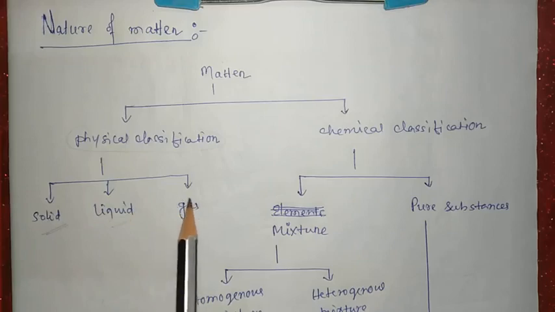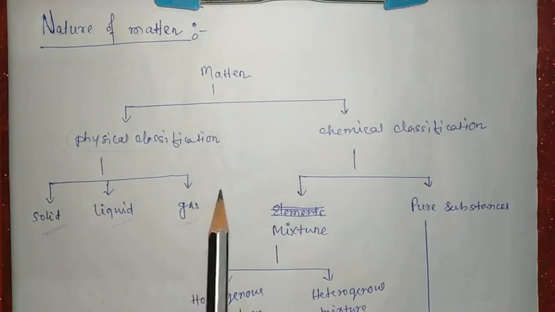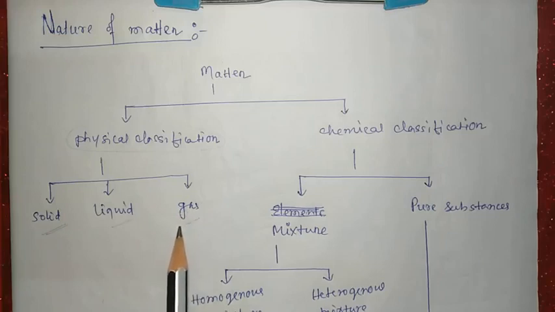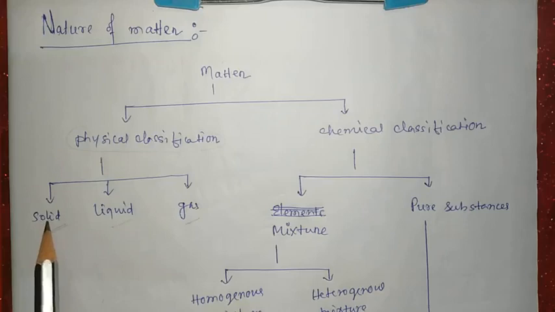So gases are highly compressible. Why? Because gas particles are far away from each other. But solids are not compressible because in a solid, particles are closely packed with each other.